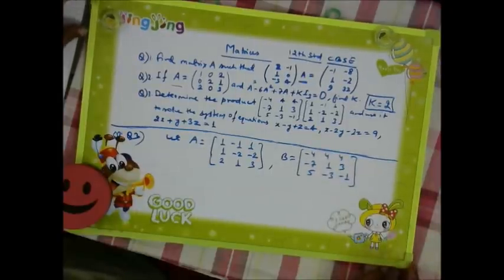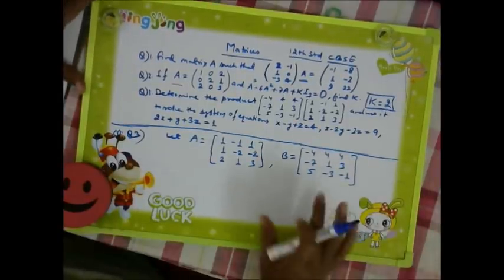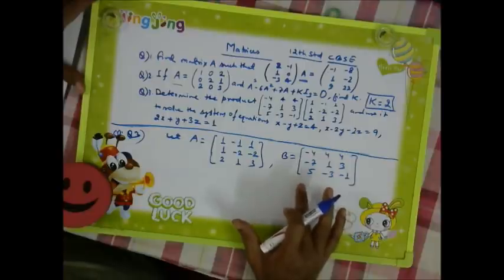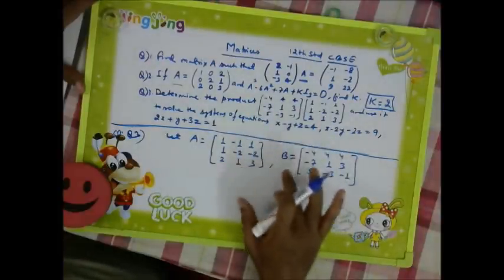Okay, right. Here the product is given as B into A.